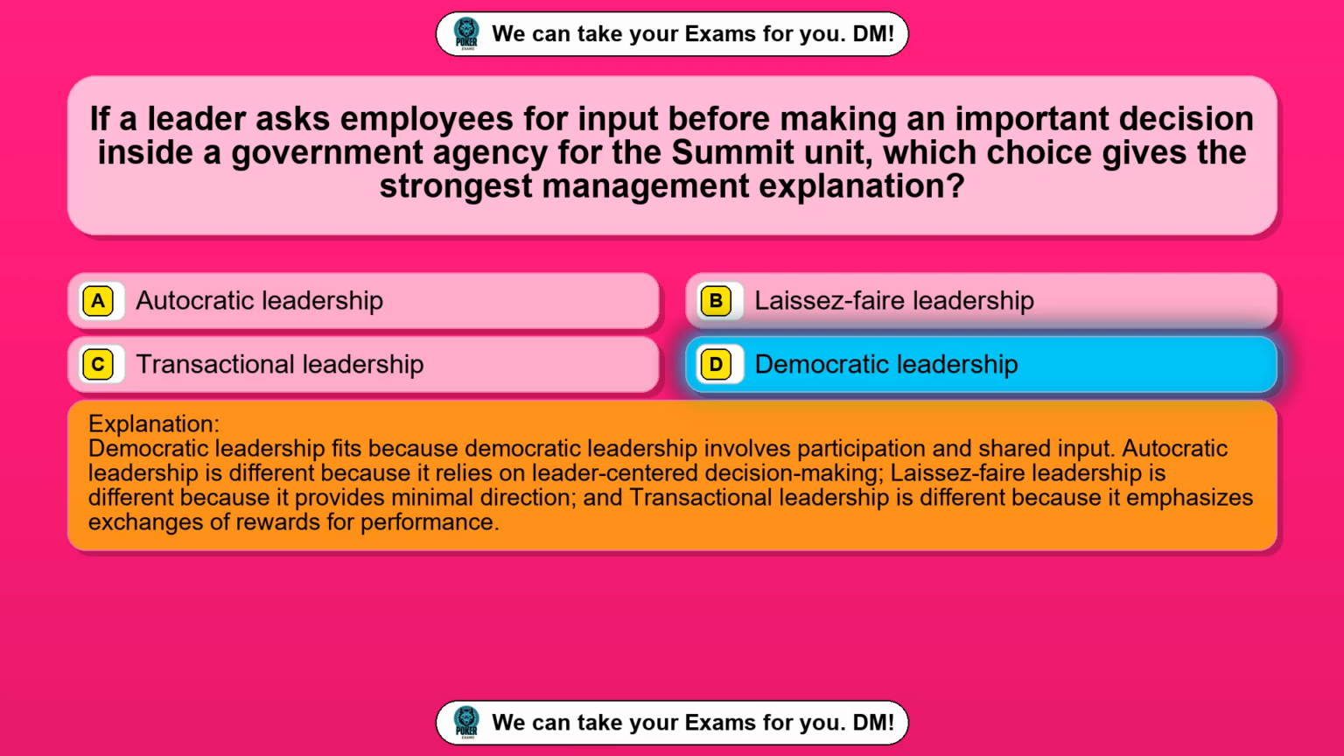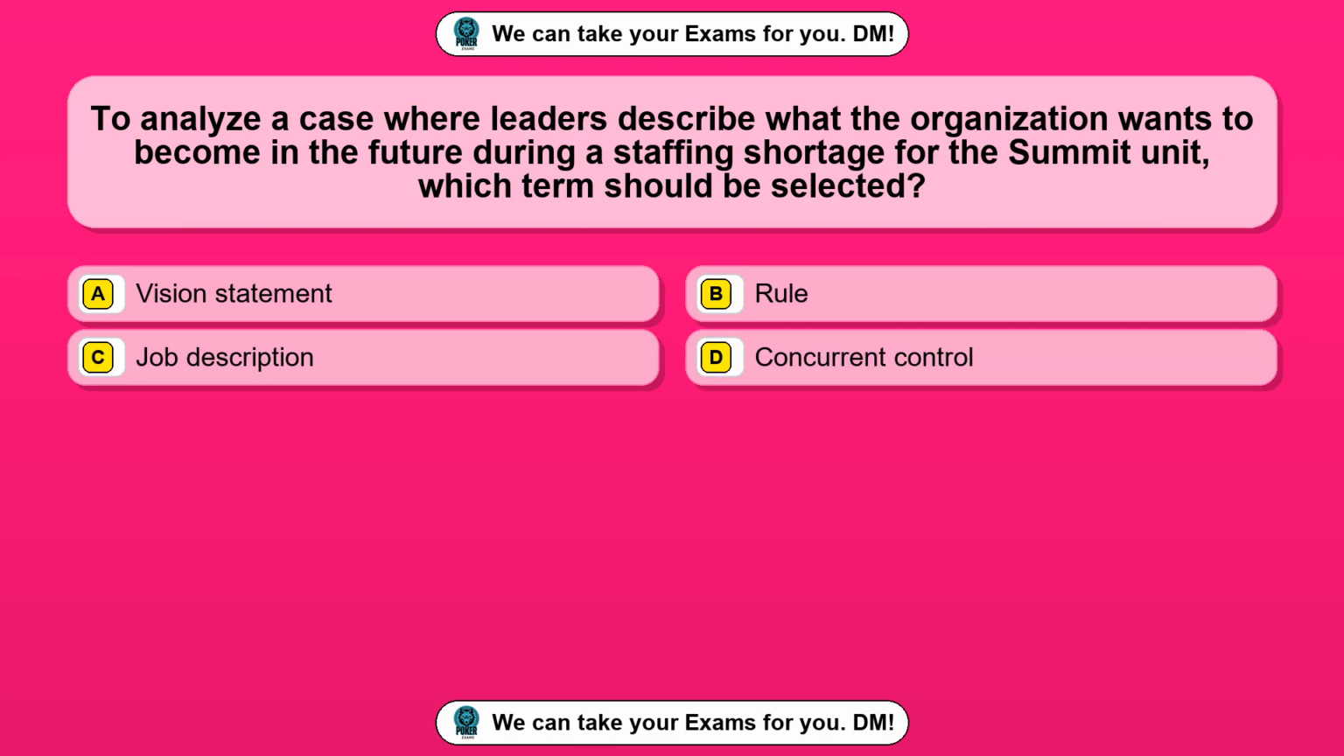for performance. Question 23. To analyze a case where leaders describe what the organization wants to become in the future during a staffing shortage for the summit unit, which term should be selected? Option A, vision statement. Option B, role. Option C, job description. Option D, concurrent control. The correct answer is option A, vision statement.